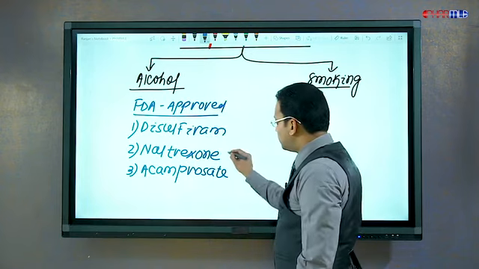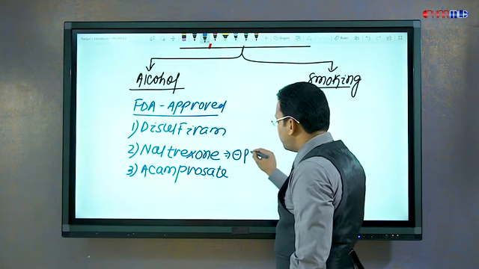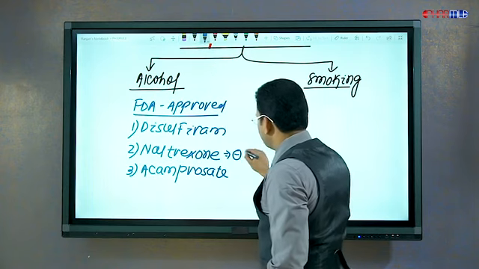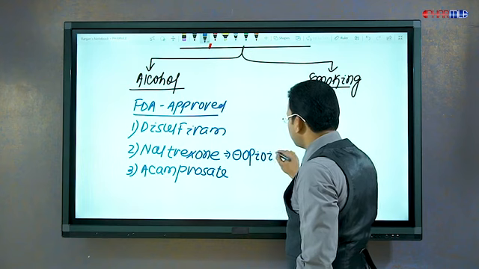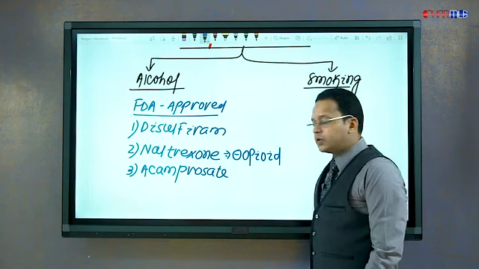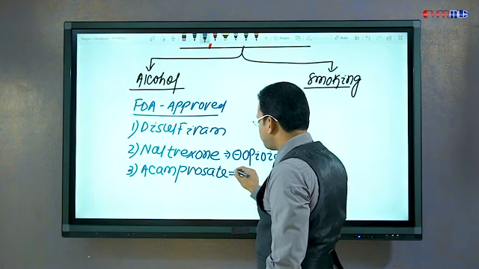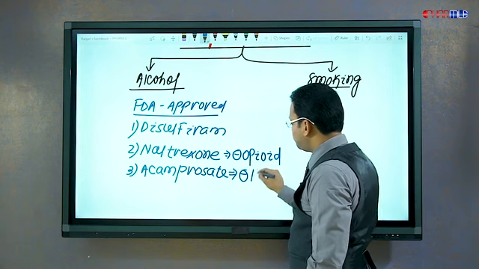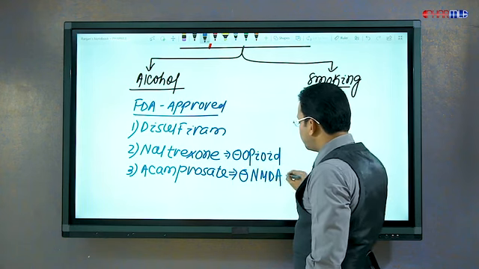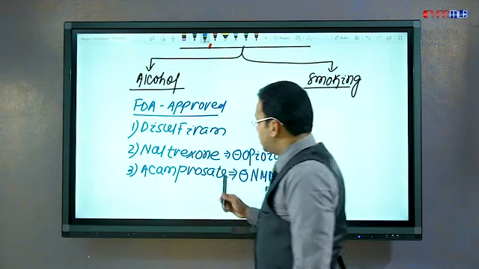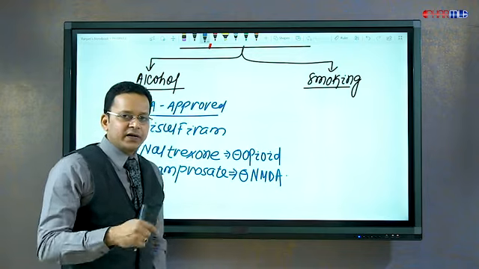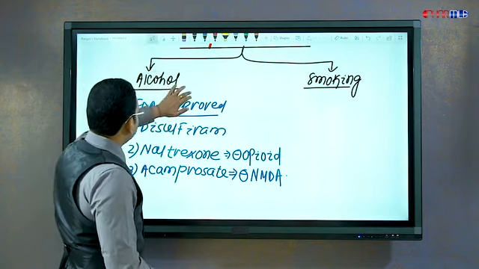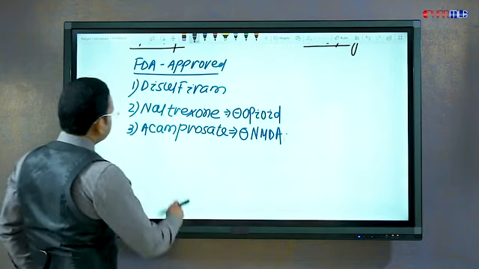Naltrexone I have already discussed. It is an opioid antagonist, whereas acamprosate inhibits glutamate receptors of NMDA subtype. Disulfiram, how it acts, I'll describe at last once I'm through the drugs which are used for treatment. So these are FDA approved treatments.